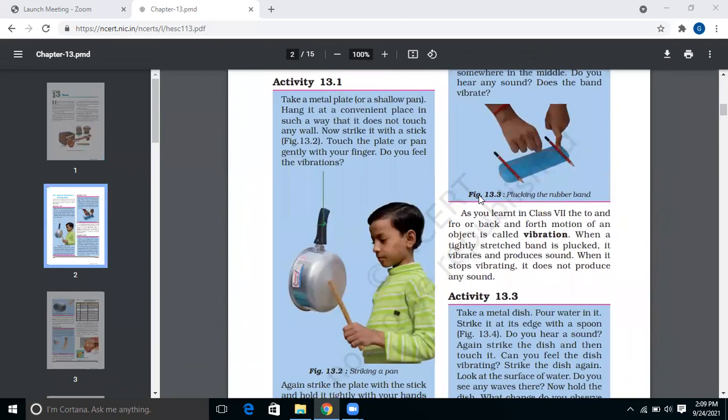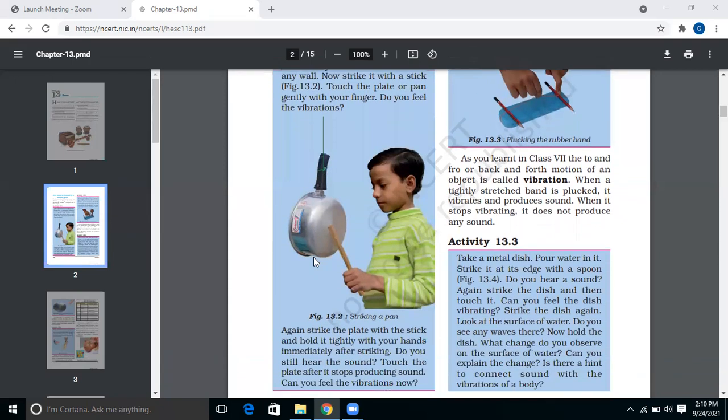In order to know that, let us perform an activity. For that, you will require a shallow pan and you need to hang it with the help of a thread in such a way that there is no obstruction or it does not touch any wall. And you will require a wooden stick.